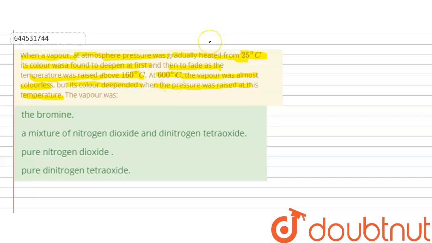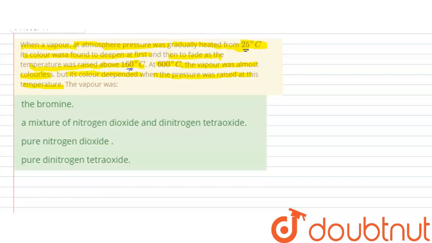So let's see first of all what should be this vapor. When we talk about a vapor which is getting deepened first in color, there must be some formation of compound which is making it deep in color from 25 degrees centigrade towards 160 degrees centigrade, right? By checking the options, we have nitrogen dioxide, we have bromine.